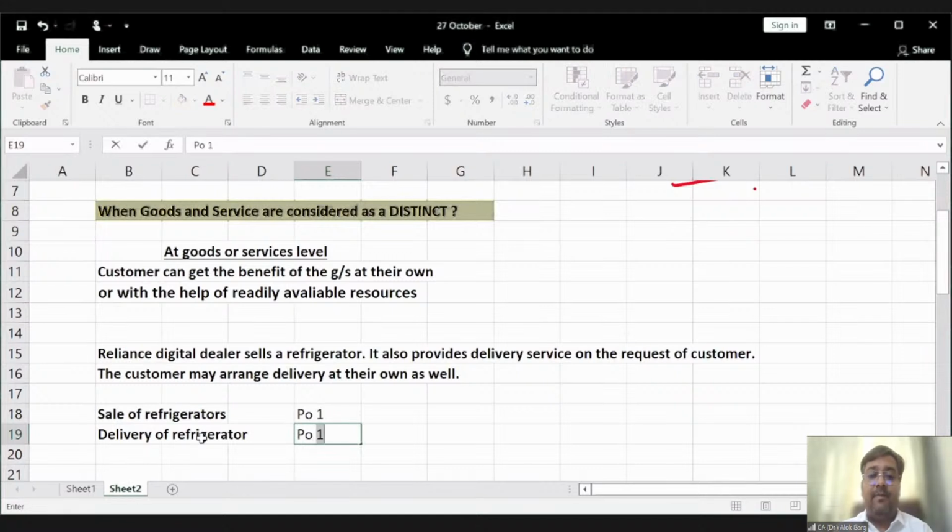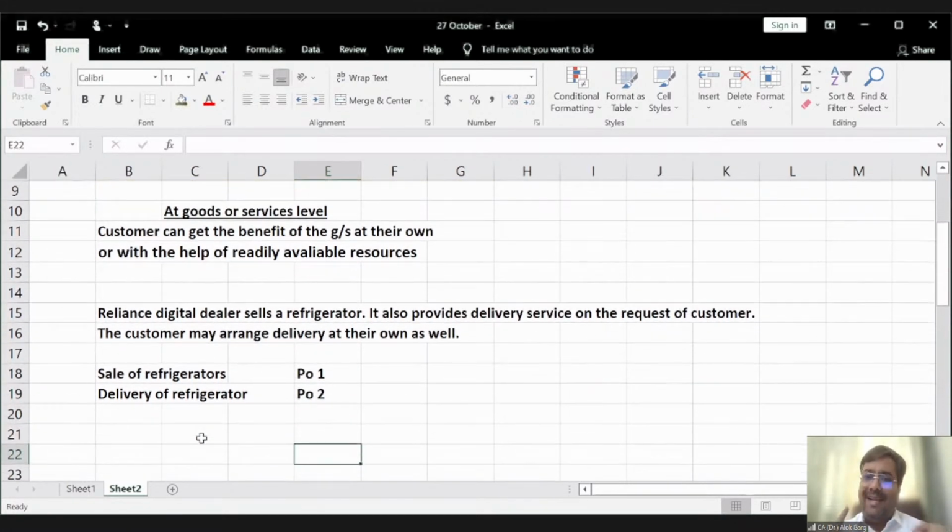PO1 and PO2, performance obligation 1 and performance obligation 2. Understood? So friends, in this case, the revenue from the sale of the refrigerator will be recognized when the refrigerator is sold, and the revenue relating to delivery will be recognized only when Reliance Digital is providing you the delivery and charging for the delivery, and it is a separate performance obligation, right? Are you getting me?